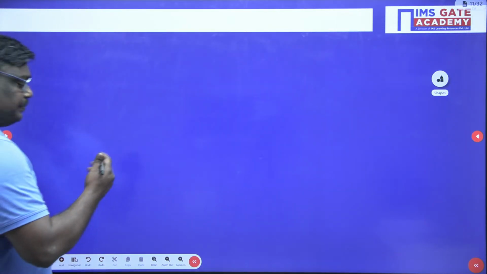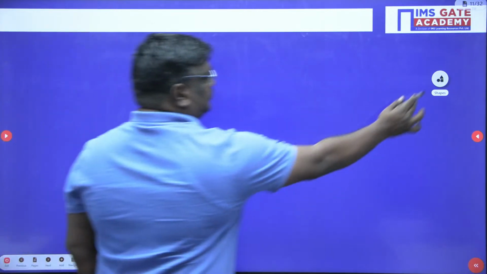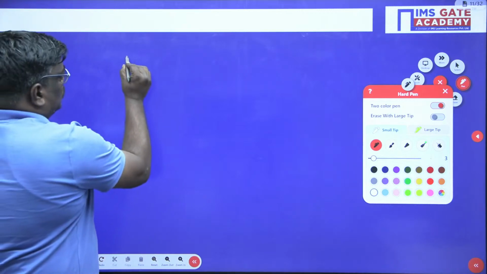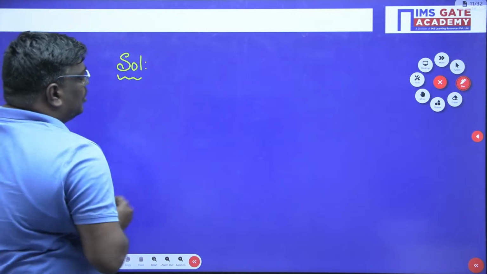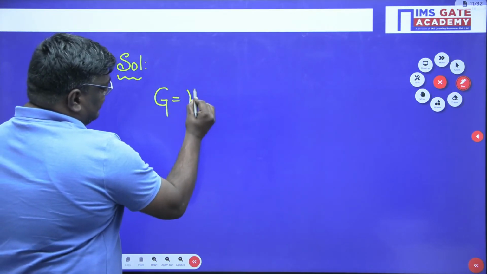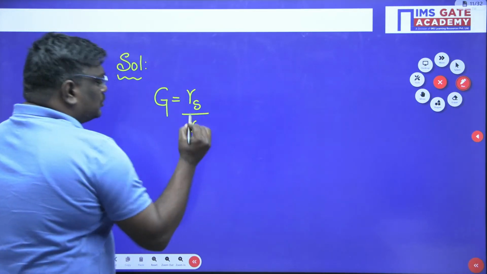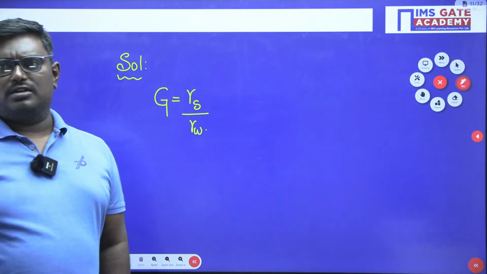Now see students, when I talk about the solution here, what do you mean by specific gravity? Specific gravity is defined as the ratio of unit weight of solids to the unit weight of water. What is specific gravity? Very good, Arvind.